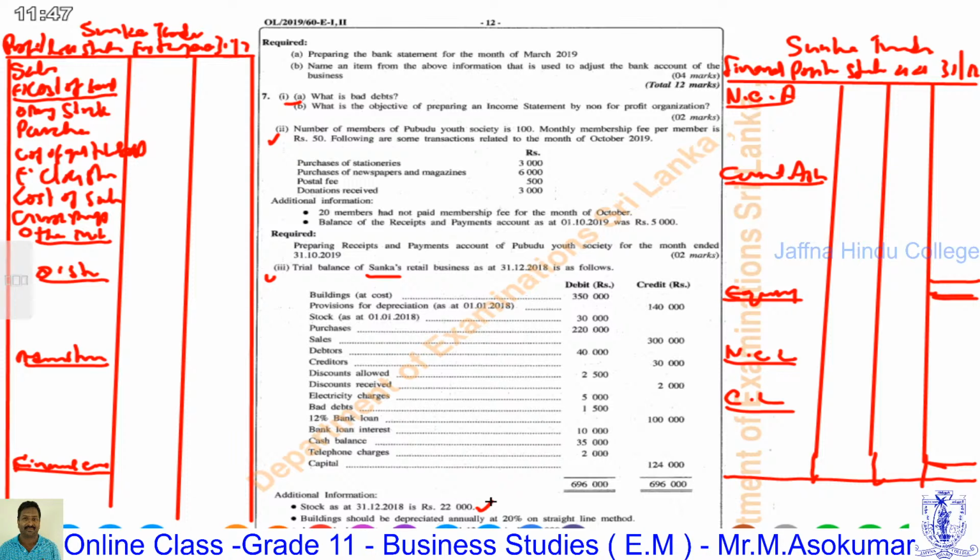We have allocated a space for closing stock, 22,000. We have to deduct it from cost of goods to be sold. Then list it under the current assets as closing stock, 22,000.